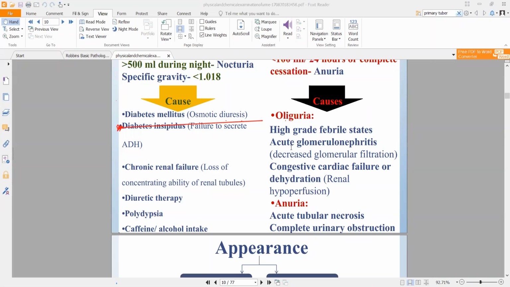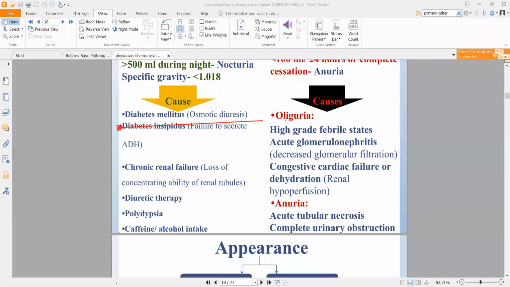See, what is happening is, if blood volume comes down, then whatever amount of urine you are producing, your body will think, "Why should I produce more urine and throw it out when there is already hypovolemia? If I have decreased blood volume, it is more important for my body to maintain blood pressure rather than throw urine out. So I will store more urine." In that sense, oliguria will occur where you are urinating less, or in the condition of dehydration where you haven't drunk enough water, or you went out in a very hot environment where you got dehydrated, right? In both of these conditions you will have decreased urine production.